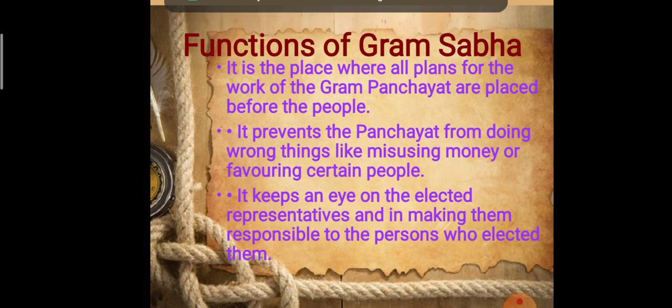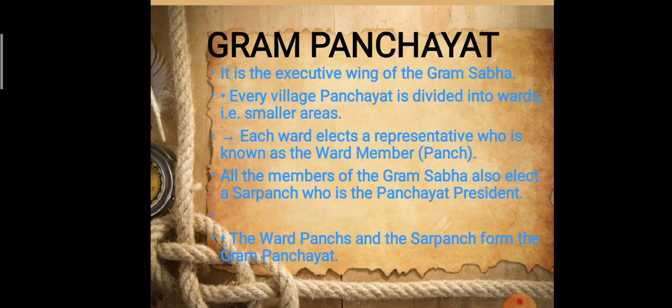It keeps an eye on the elected representatives and makes them responsible to the persons who elected them. So Gram Sabha is the body that keeps an eye on the representatives, those who got selected by the common people, so that they don't misuse their rights. They only work for the welfare of the people who have elected them through the voting.